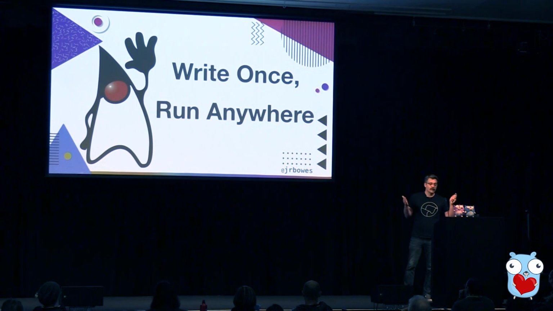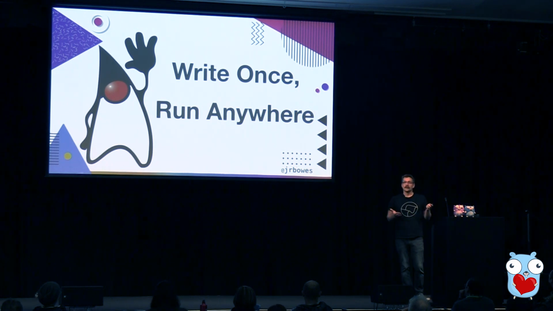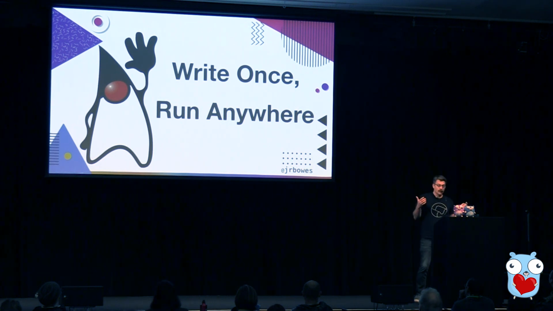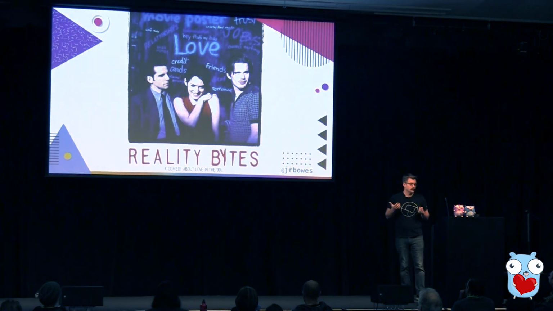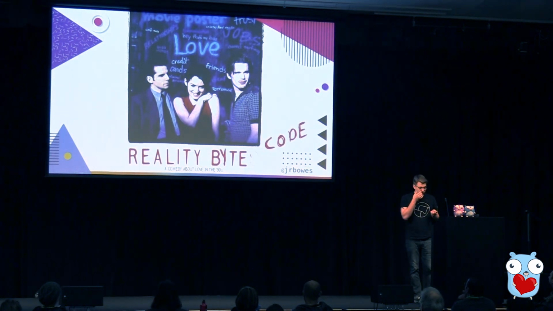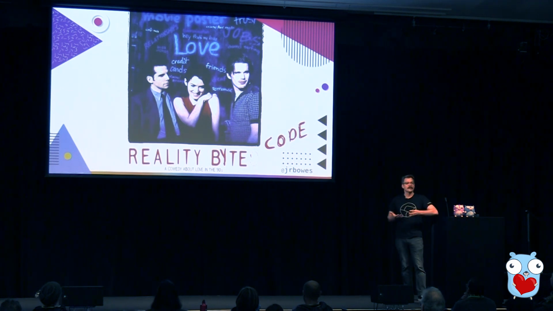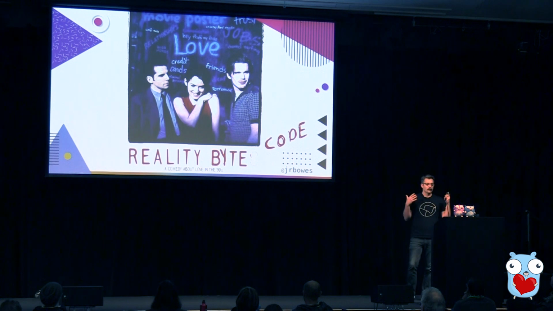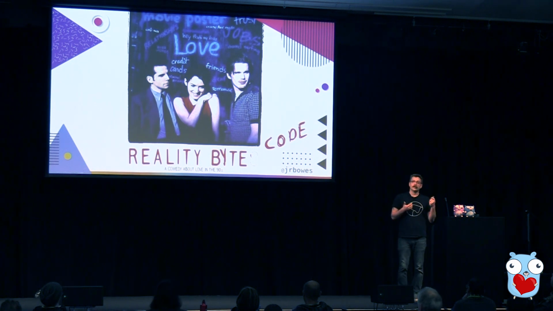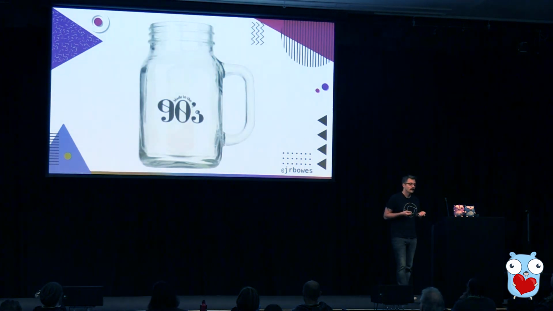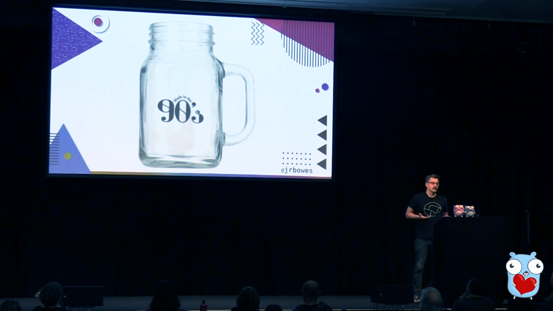So the idea here is that as developers, we'd program against the JDK or the Java development kit and write our code and then compile it into bytecode. And with this bytecode that is sort of like assembly language, but not really, that would run on the Java virtual machine, or JVM. But to package it up, you need to put it in a Java archive or a jar. And then you can ship it around.